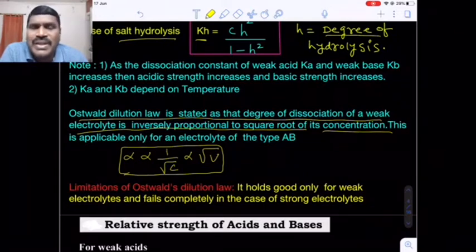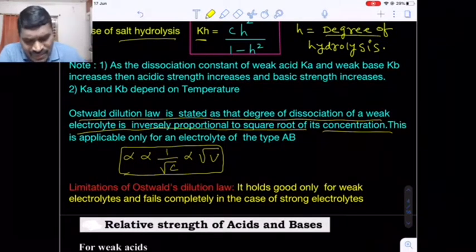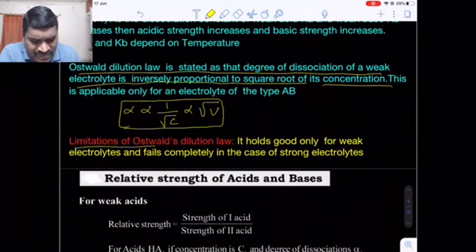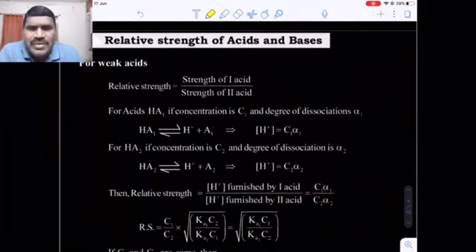It is not applicable for strong electrolytes. This is the drawback of the limitation of the Ostwald dilution law. Are you getting my point? Now come to, there are two acids given. How to relate the strength of acid 1 and acid 2? Are you getting my point?